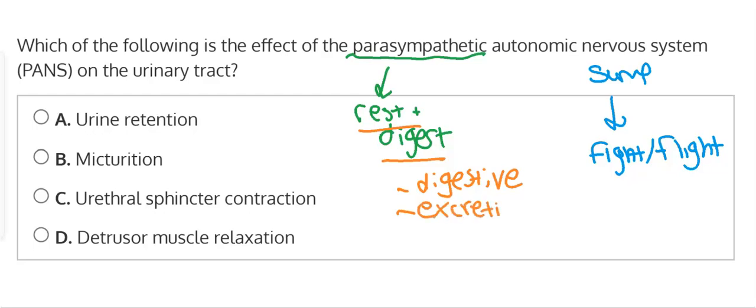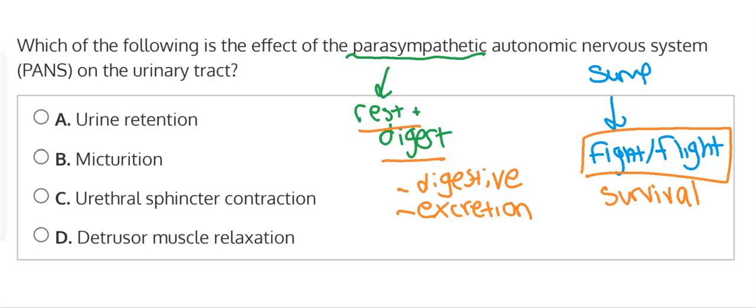So we might have stool, bowel movements, or urination, as opposed to fight or flight, where this is really your only focus. You are focusing on survival and defense. So in that moment, if you were really fighting off a creature that was coming to attack you, all of the energy the body's putting into it would go there. There would be no focus on digesting or resting or urination. The focus is just on fighting off the adrenaline rush toward whatever the threat is, not on digestion, not on excretion.